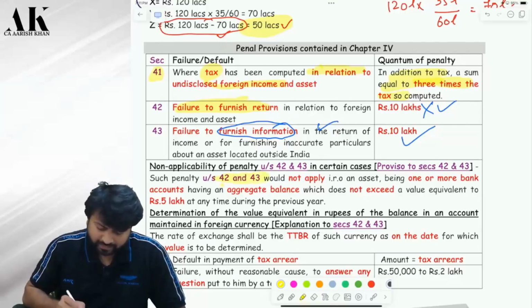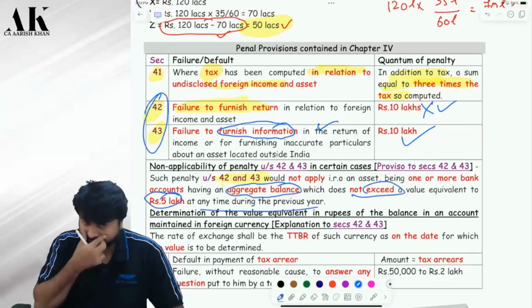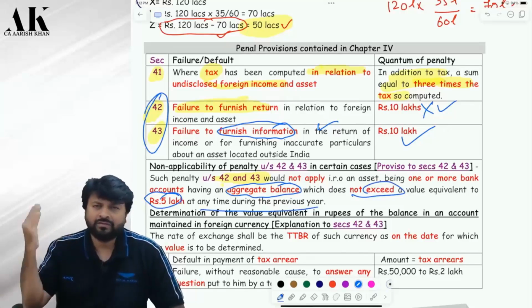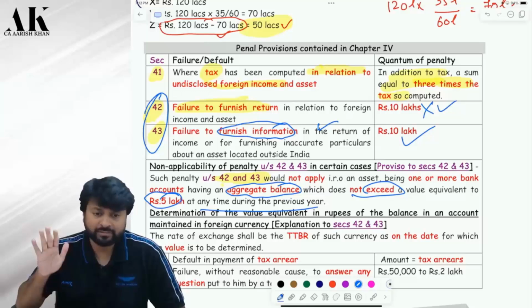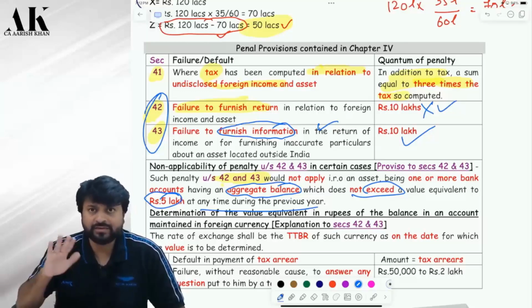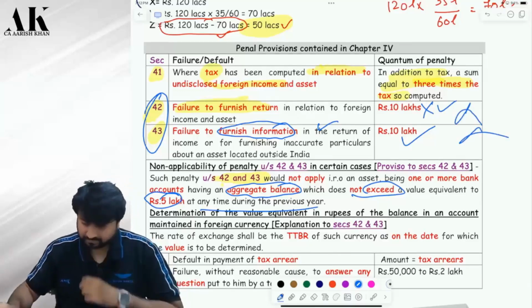Section 42 and 43 penalty will not be imposed. It means these two penalties will not be imposed if your aggregate bank balance does not exceed 5 lakh rupees at any time during the previous year. So if you have a foreign bank account, and the balance in that bank account does not exceed 5 lakhs at any time during the previous year, it is less than or up to 5 lakhs all the time, then if you don't furnish the information or the return, it's okay. You will not be liable for these two penalties. Is it clear? Clear, sir.